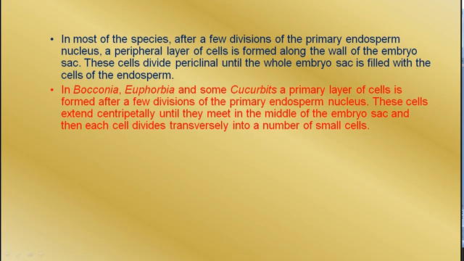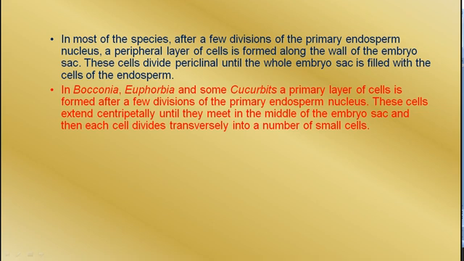In Bacconia, Euphorbia and some cucurbits, a primary layer of cells is formed after only a few divisions of the primary endosperm nucleus. These cells extend centripetally until they meet in the middle of the embryo sac, and then each cell divides transversely into a number of small cells.